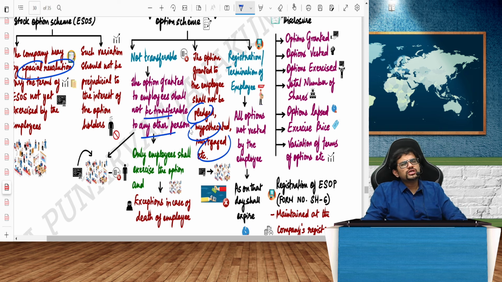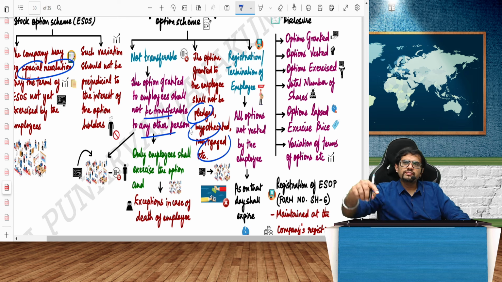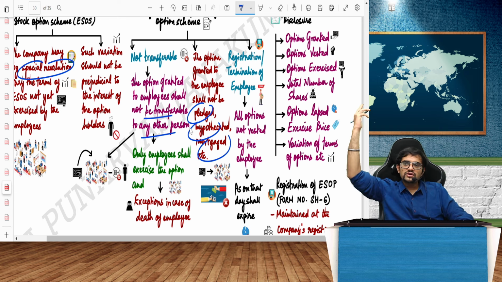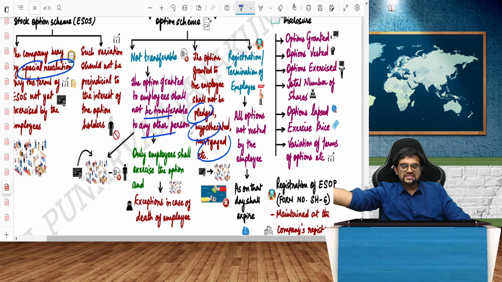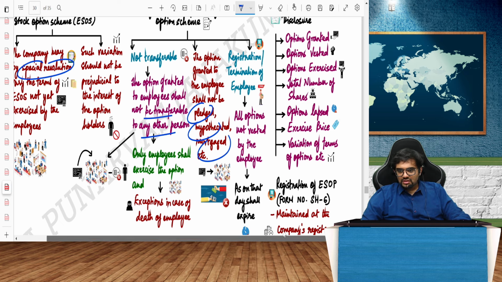If I have an option to buy the shares of your company 2 years later and the value of that would be 2 crore, today I cannot go and give it as a security to some bank and say, please give me money on that security. Not possible. It has to be registered, obviously. So you should give disclosure of all these things: options granted, options vested.